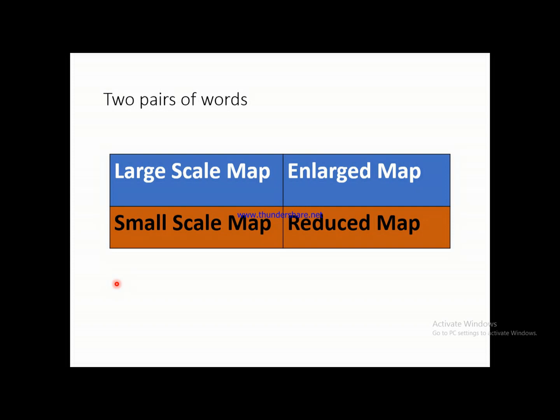Two pairs of words: large scale map and enlarged map, or enlargement of map. These are not the same thing. There is some difference between these two. And the other is small scale map and reduced map. There is also a difference between these two. So let us see what those differences are.